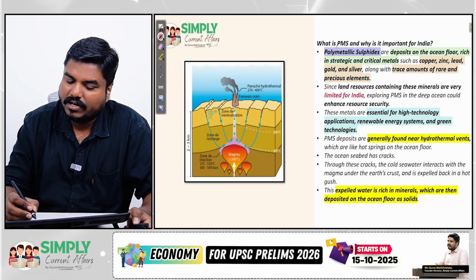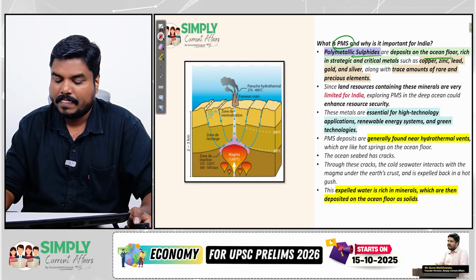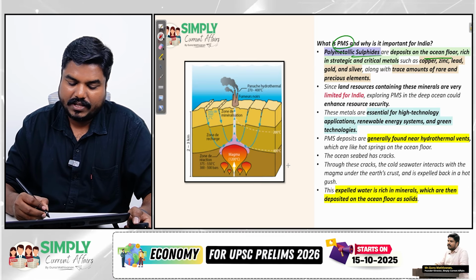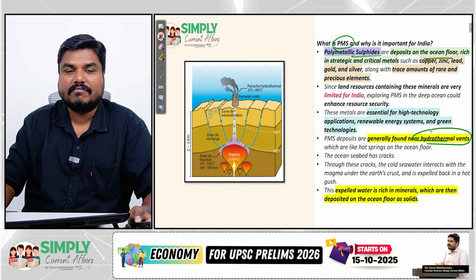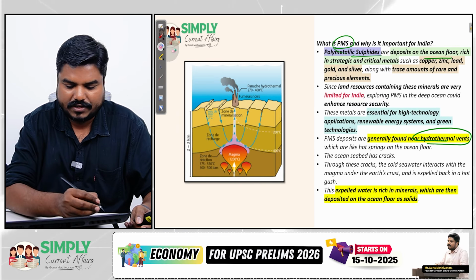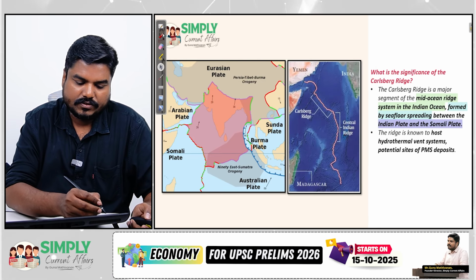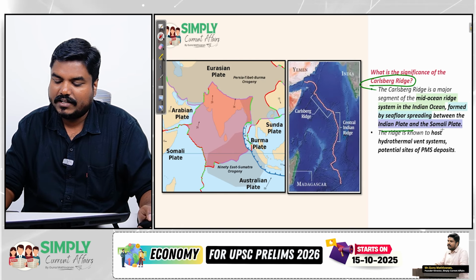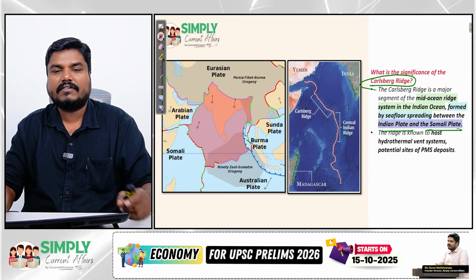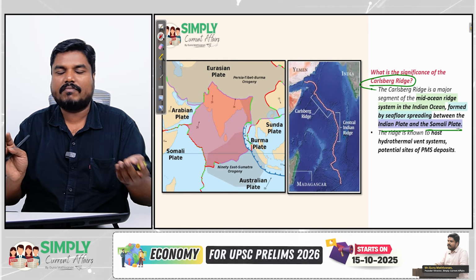Right. So what is this polymetallic sulphide? I have explained. These are deposits on the ocean floor. I have also explained about the hydrothermal vent, from which the gases come out along with minerals. So what is this Carlsberg ridge? That also I have explained. So Indian plate, Somali plate. When it pulls apart, the molten magma comes out and ridges are formed.